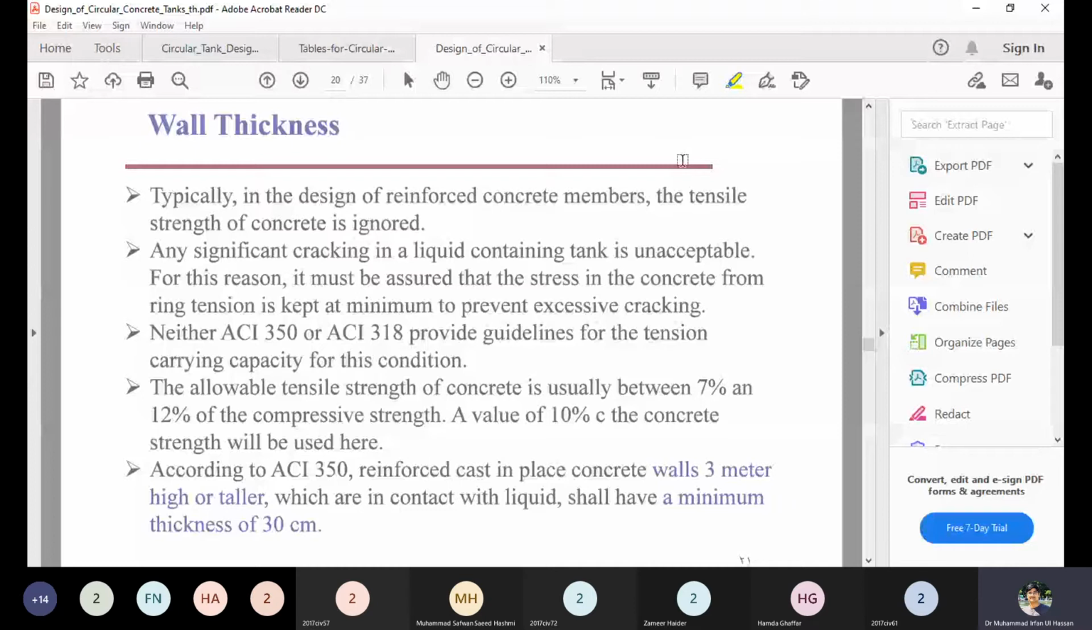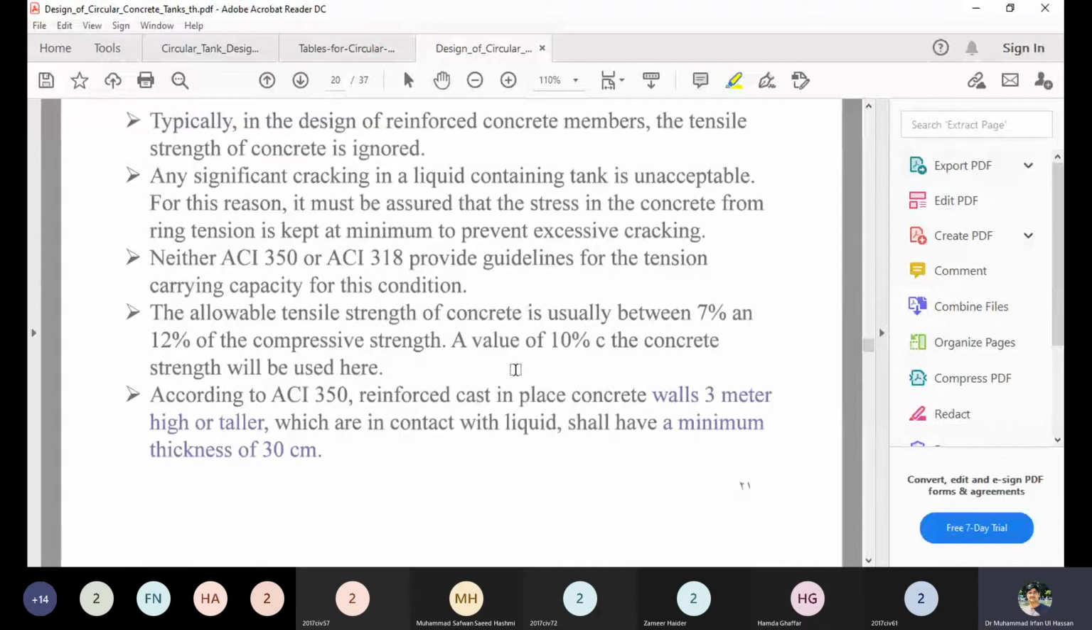However, ACI 350 and ACI 318 are not providing the tension carrying capacity under these conditions under the hoop tension effect. So the allowable strength can be taken as 10% of the compressive strength. Normally it ranges from 7% to 12%, but you can take 10% of the compressive strength as an allowable strength.